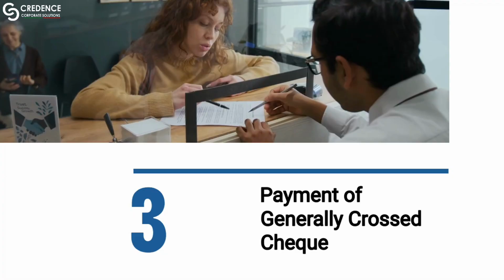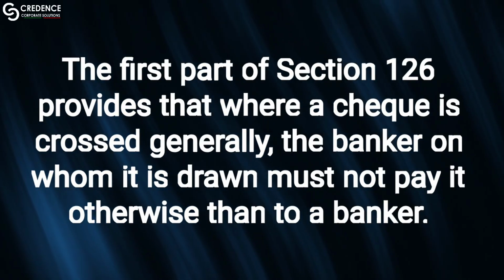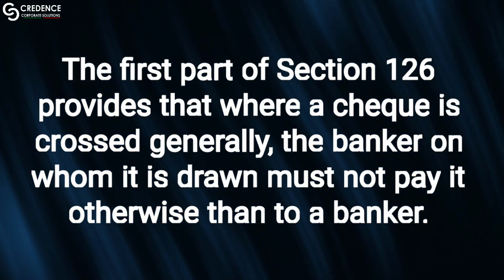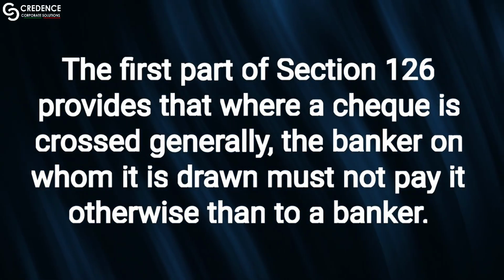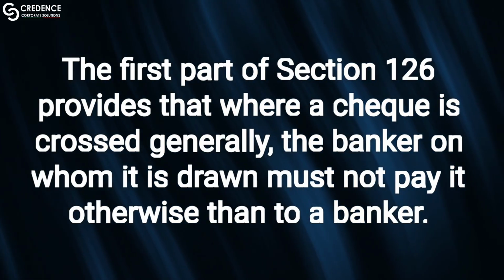3. Payment of generally crossed cheque. The first part of Section 126 provides that where a cheque is crossed generally, the banker on whom it is drawn must not pay it otherwise than to a banker.